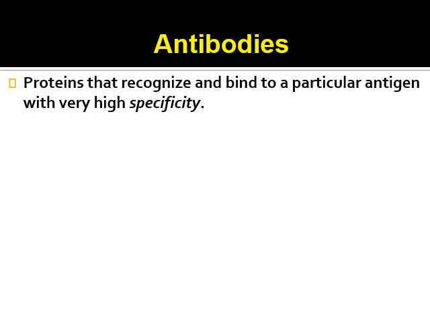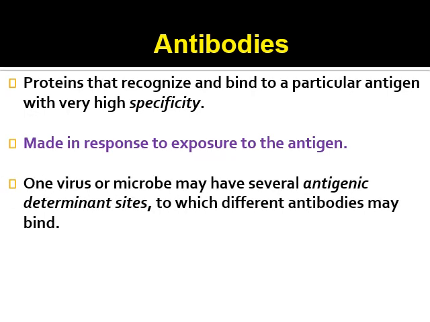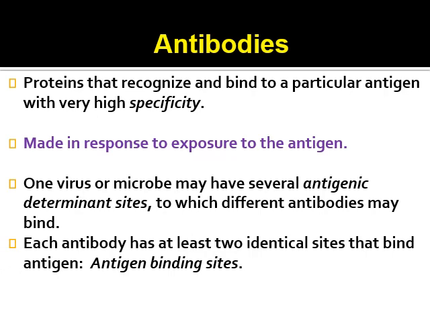Now the meaning of antibodies: these are the proteins that recognize and bind to a particular antigen with very high specificity, which are usually made in response to exposure to the antigen or any foreign substance. A virus or microbe may house multiple antigenic determining sites to which different antibodies can bind.